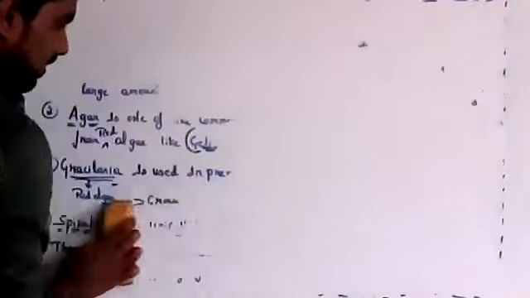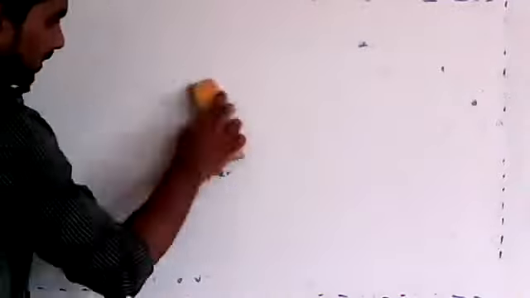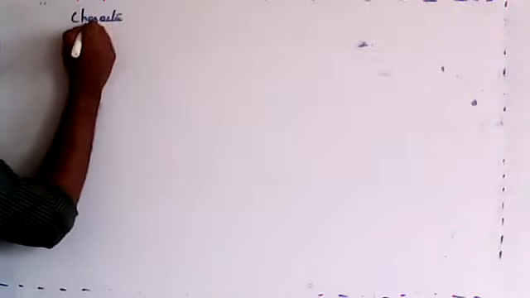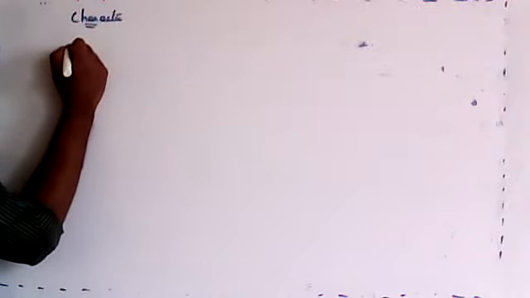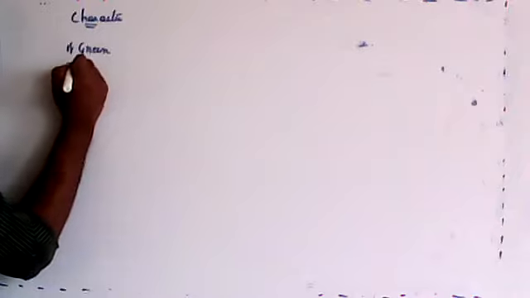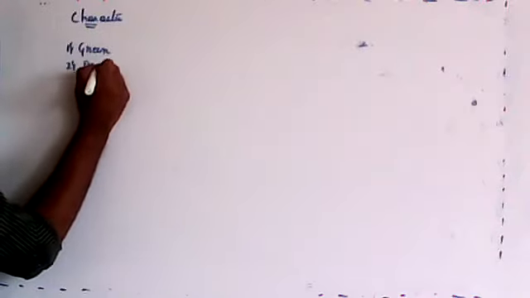We started from characters of algae, the general characters, then different types of algae. Under types of algae there are three: green, brown and red. All three are over.